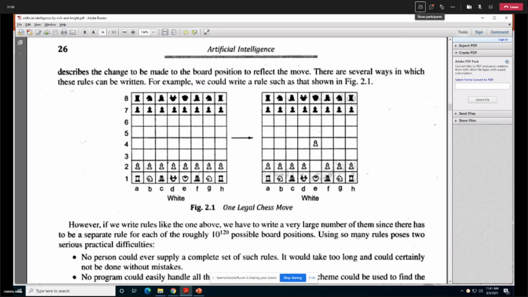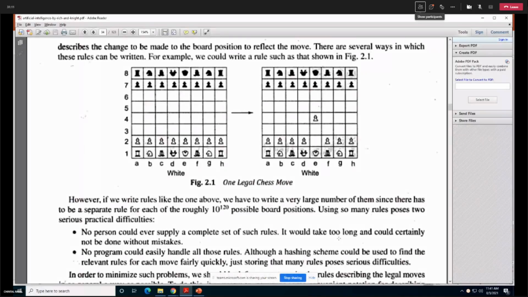The other two points to concentrate on while I'm speaking: if I make a person write each and every if-then rule for each board position of this game, then it will take too long, and certainly a person would make a mistake. As a human, we will make a mistake. That is the first thing. The second thing is that if you write so many if-then rules, the program itself would not be able to handle so many rules.